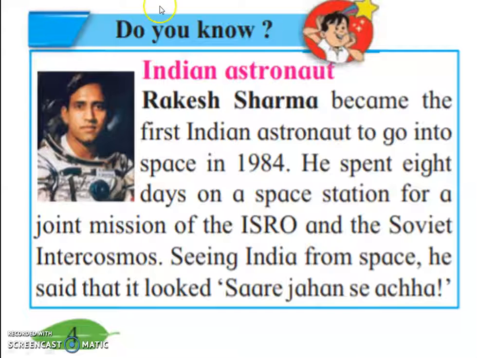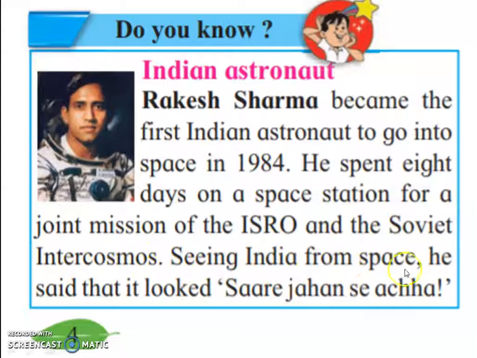Okay, our next point is, do you know Indian astronaut Rakesh Sharma became the first Indian astronaut to go into space in 1984. He spent 8 days on a space station for a joint mission of the ISRO and the Soviet Intercosmos.